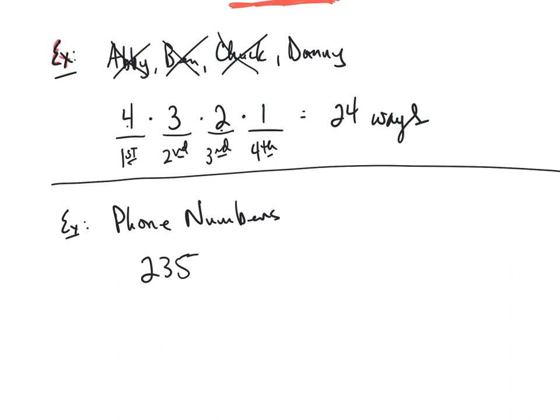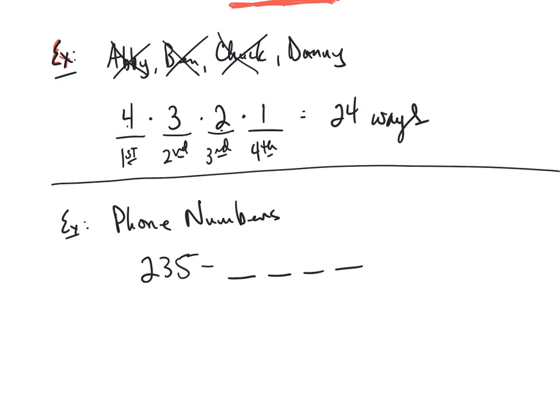Maybe you or someone you know has a 235 prefix on their phone number. But my question is, with 235 as a prefix for your phone number, how many different phone numbers could be created using that prefix? What follows is 4 digits, correct? So a phone number might be 235-1234 as an example. Okay? Well, how many of those phone numbers could actually be created?